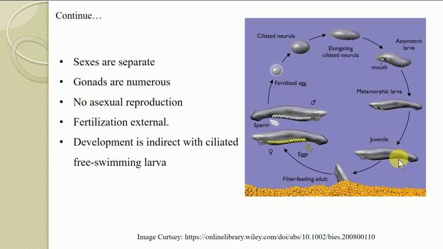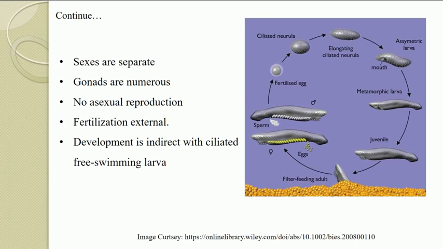So this diagram summarizes the life history of this organism. Here you can see the adult female and male releasing their gametes. After fertilization, which happens in their medium outside the body, the fertilized egg develops into the ciliated neurula, and then into the asymmetrical larva first. After the process of metamorphosis this asymmetrical larva develops into the metamorphic larva, and the metamorphic larva then develops into the juvenile, and after proper growth the juvenile becomes the adult.